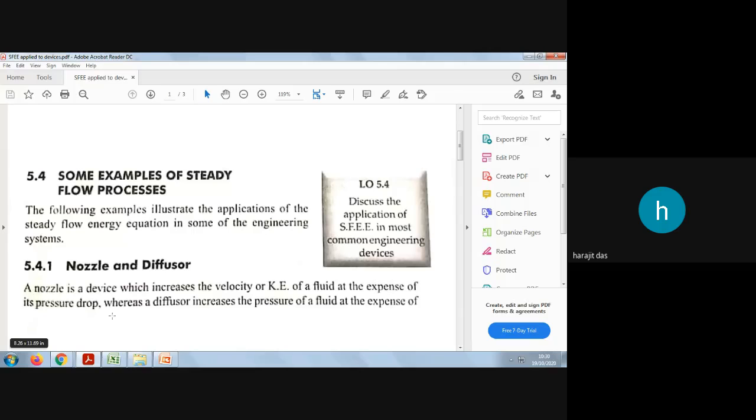The reverse case is for a diffuser. A diffuser has a higher cross section at the outlet, meaning there will be a bigger hole at the outlet, an increase in pressure, and a velocity drop. So kinetic energy will be dropped at the outlet. That is a diffuser. You should remember what is a nozzle and what is a diffuser.